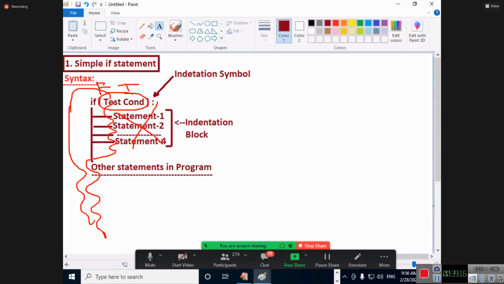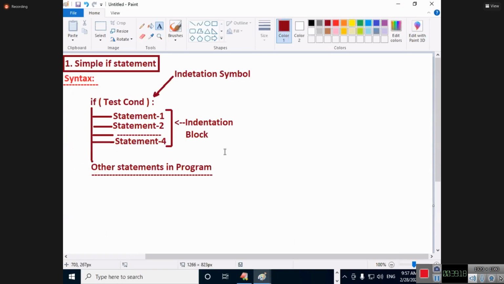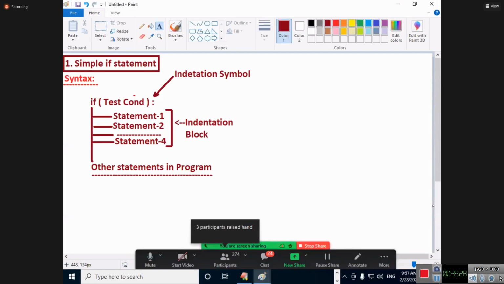Is it understandable? Come on. Once again, what is if? Keyword. The test condition is after all what? A relational expression prepared with a relational operator. If the test condition is true, what will happen? Execute statement 1, statement 2, statement 3, 4, 5, 6, etc. How many times? And execute what also? The other statements in the program. If the test condition is called what?